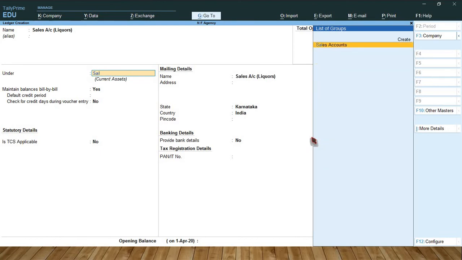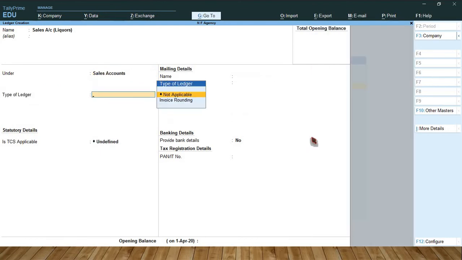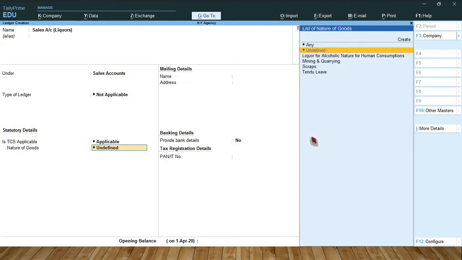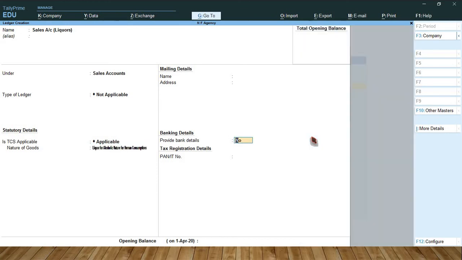Under sales account, is TCS applicable? Applicable. Nature of goods, liquor for alcoholic nature for human consumption. Select the TCS nature of goods. So accept.